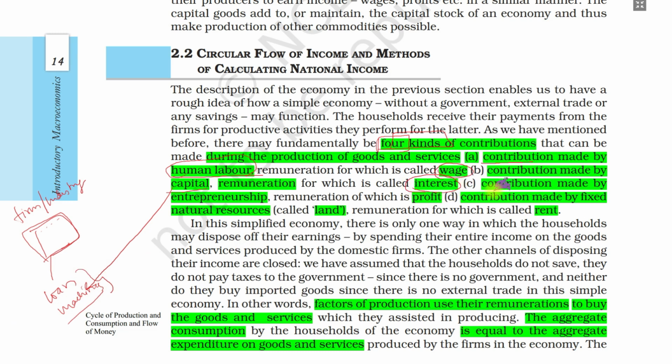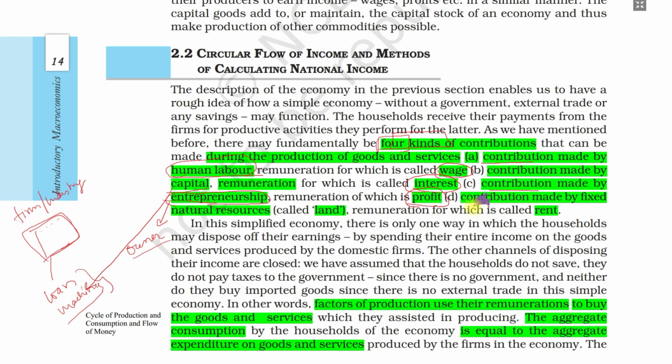Then third is the contribution by the entrepreneur, the owner. The entrepreneur is the owner of the industry who applies his mind: this industry I will set up, this distributor network I will set up, and how I will acquire the market. So he is applying his brain power, and what he gets in return is profit.